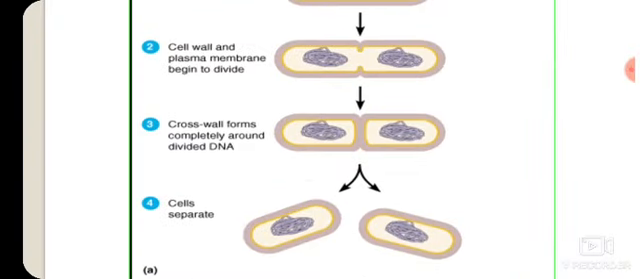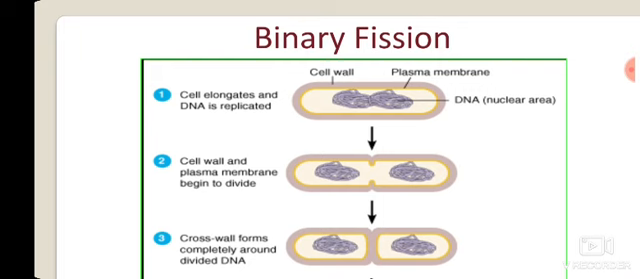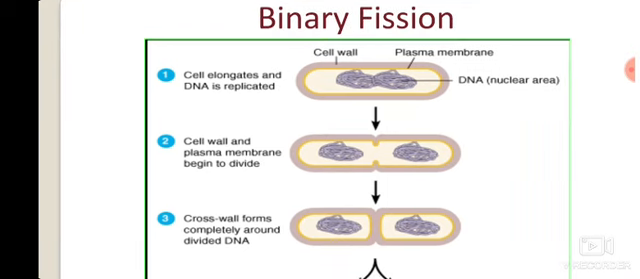In this diagram, we can observe, as we discussed in the last lecture, the multiplication of microorganisms. Here in binary fission we observe the cell enlargement and DNA replication. The cell enlarges and the DNA is replicated. Step number 2: the cell wall and the plasma membrane are divided. Here the cell membrane and the DNA components get divided.